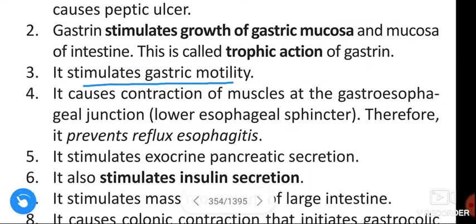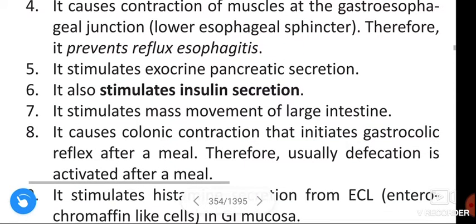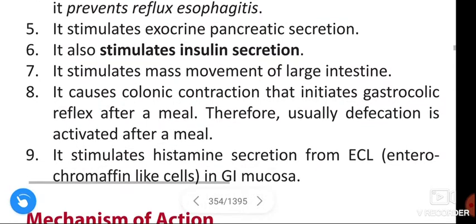It stimulates the gastric motility. It causes the contraction of muscles at the gastroesophageal junction, lower esophageal sphincter. Therefore, it prevents reflux esophagitis. It stimulates the exocrine pancreatic secretion. It also stimulates the insulin secretion. It stimulates mass movement of the large intestine.